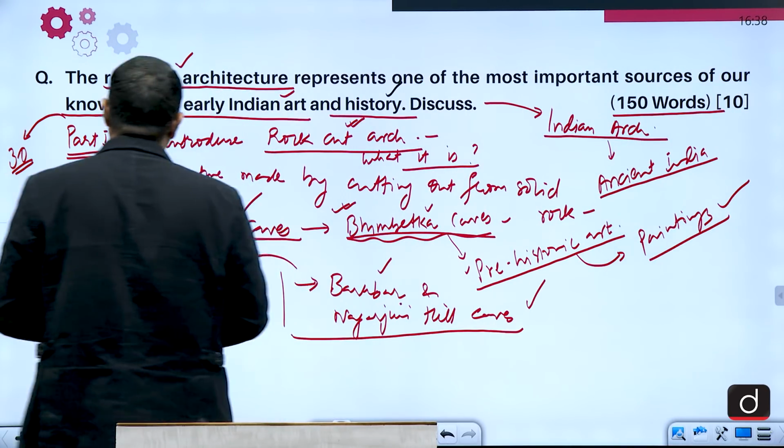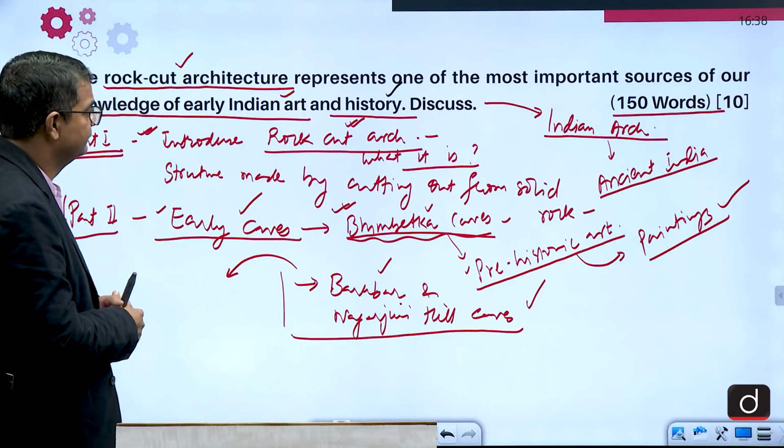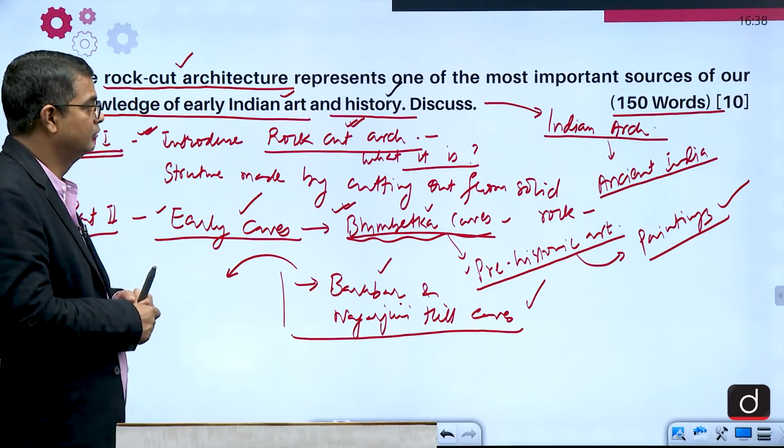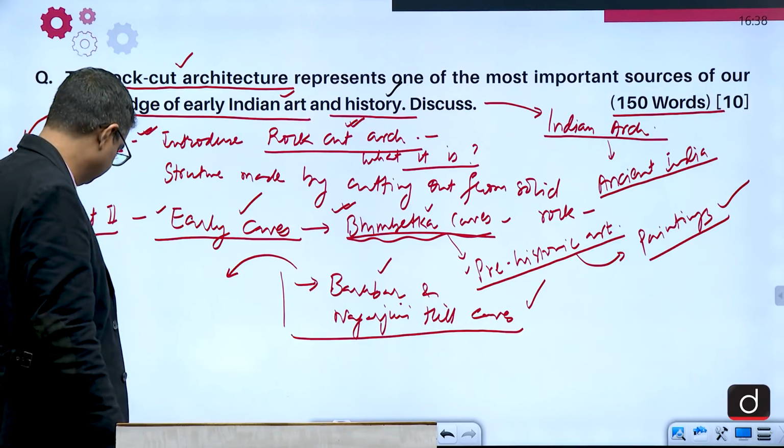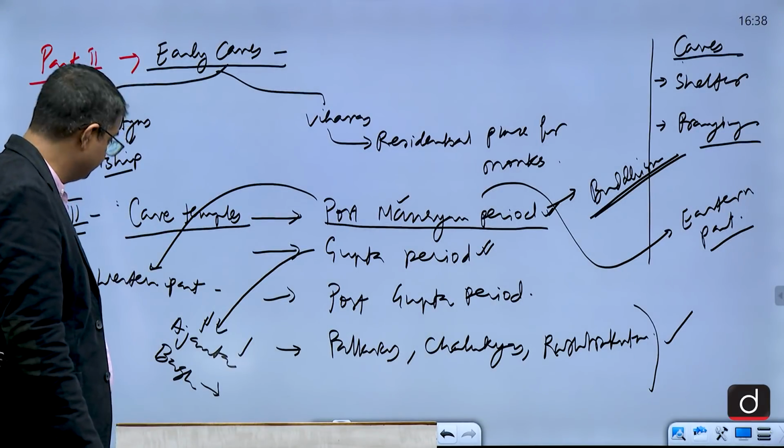So you have to write these points in this particular question. So I hope it must be clear to you.